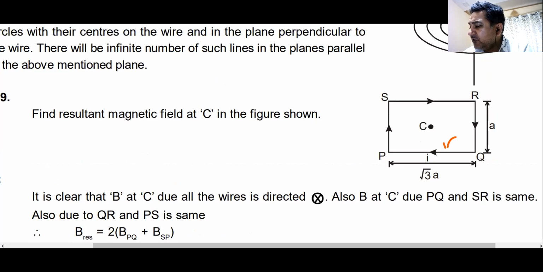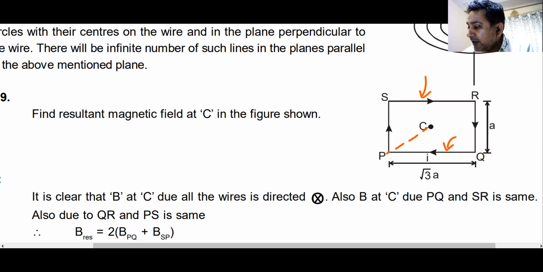Find out the magnetic field due to this wire. Multiplied by 2, you will get the magnetic field due to this wire as well. Yes or no? Both the fields are going in the same direction. In fact, all the fields are going in the same direction. What is the direction? Inside, not downwards, inside, into the plane. Into the plane is inside. So you find out the magnetic field due to this wire.